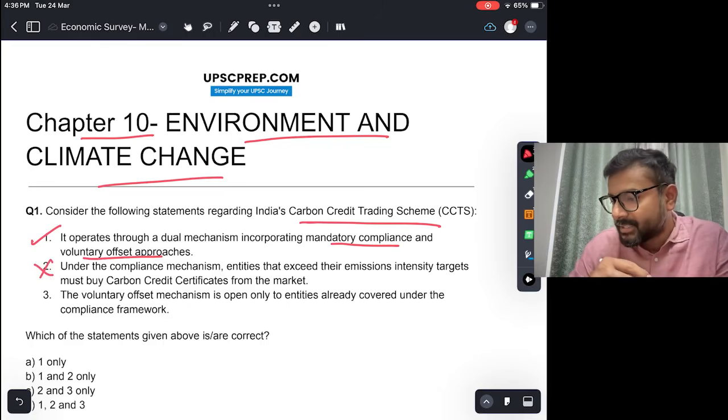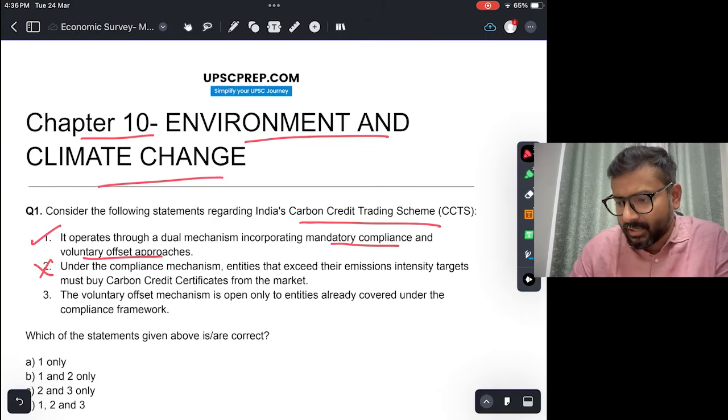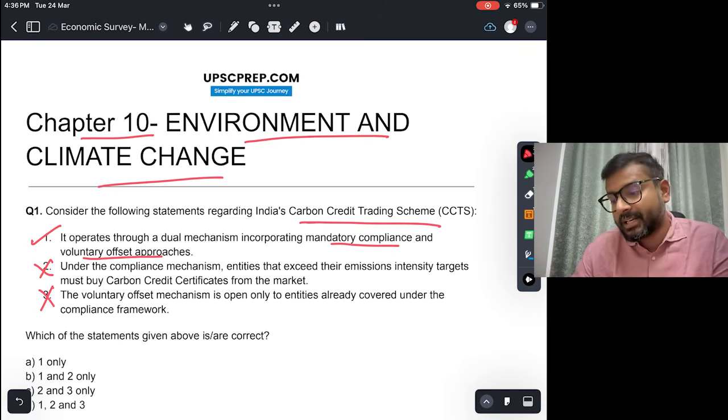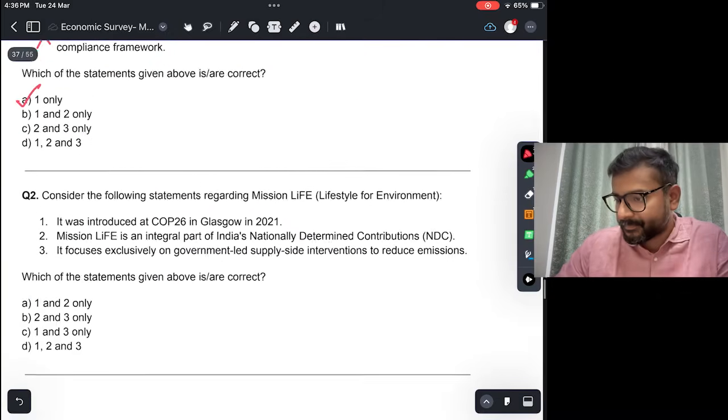The voluntary offset mechanism is open only to entities already covered under compliance framework. This is again not correct. The offset mechanism is open to the non-obligated entities, right? So entities which are outside the compliance framework. जो compliance framework है, they are not voluntary. They have to mandatorily be compliant. But जो outside है, non-obligated entities, उनको voluntary offset mechanism के अंदर रखा गया है. So the answer is A, only one.